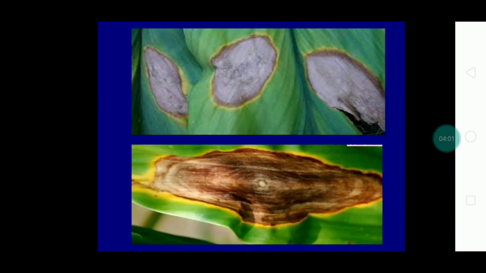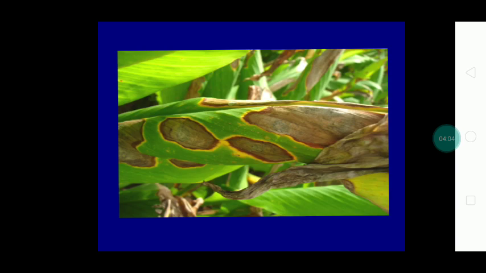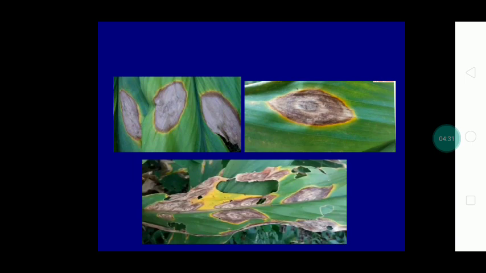This is responsible for the production of toxin. Sometimes the spots may also coalesce with each other and then occupy the major portion of the leaf. The individual spot may also enlarge up to 4 to 5 centimeters. In this picture, within the gray center, minute dark spots are found, which represent the acervuli production. Then this affected portion becomes dry and papery, and finally it tears off.